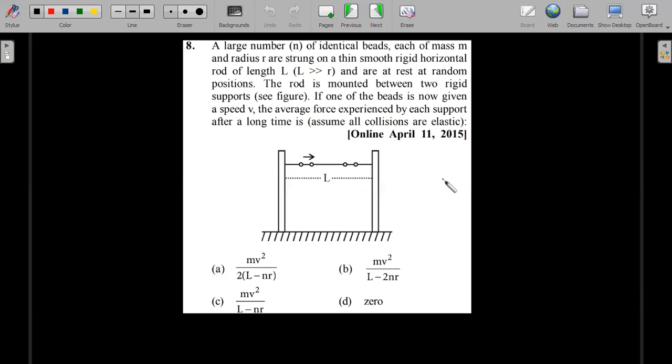Okay, right. A large number of identical beads, each of mass m and radius r, are strung on a thin, smooth, rigid horizontal rod of length L and are at rest at random positions.